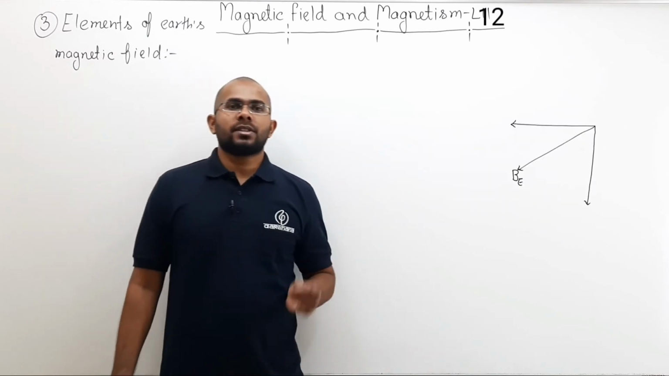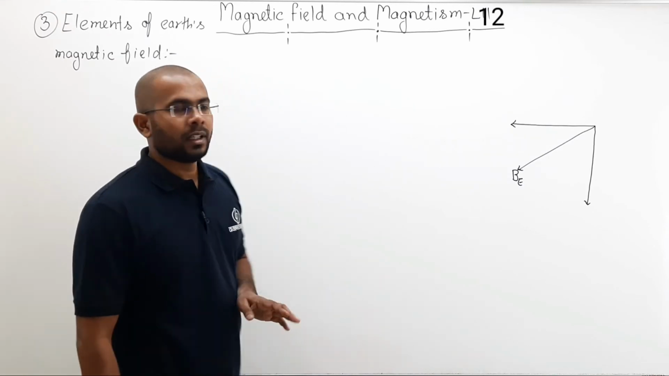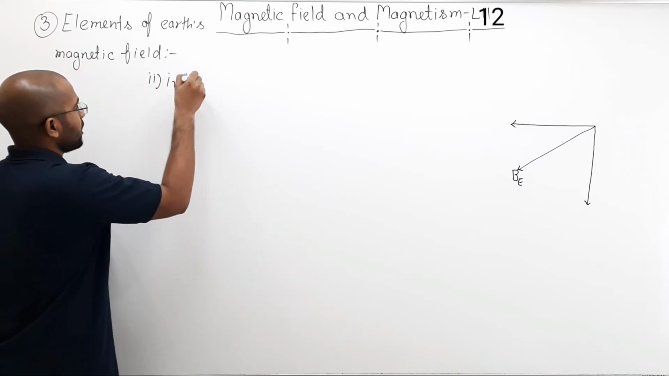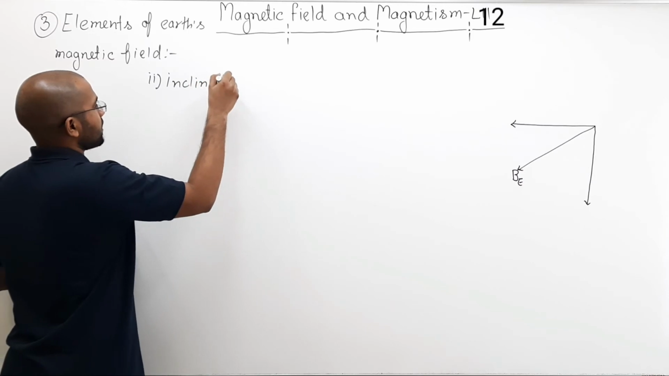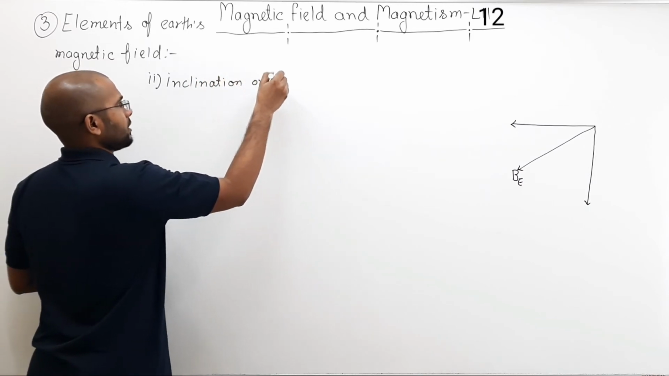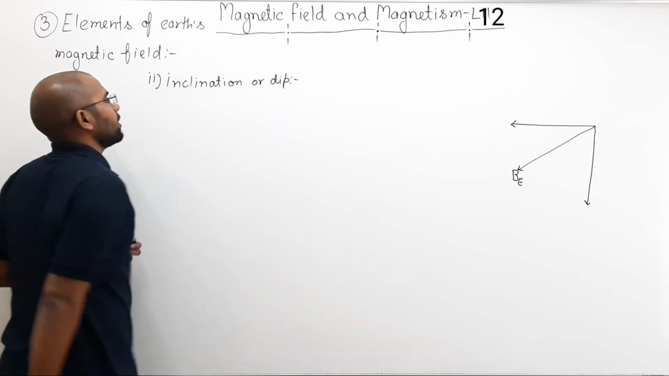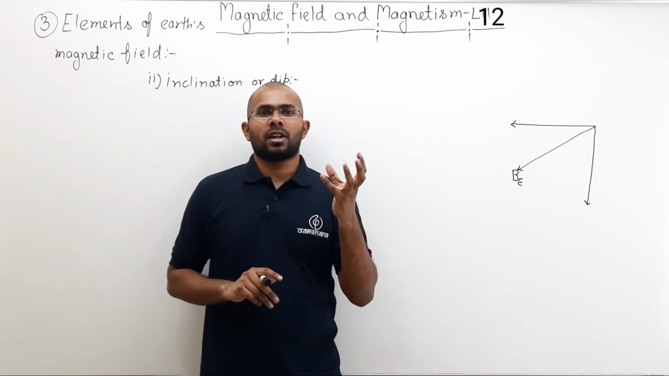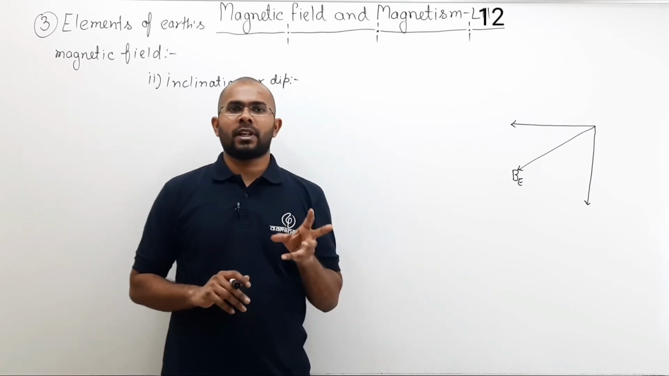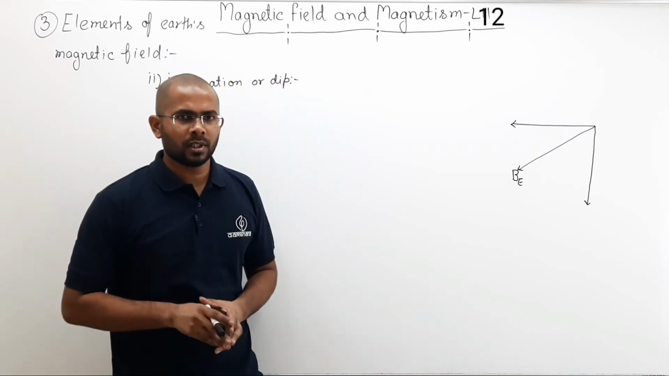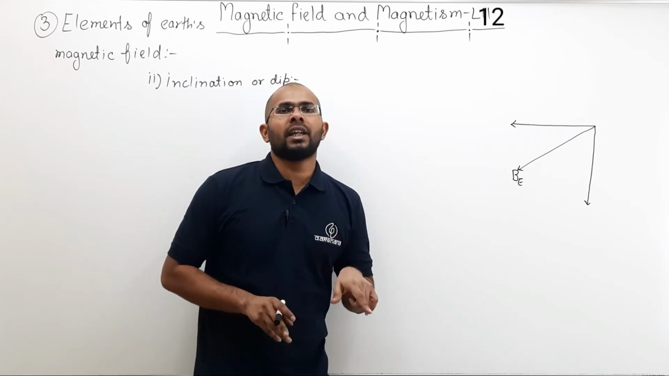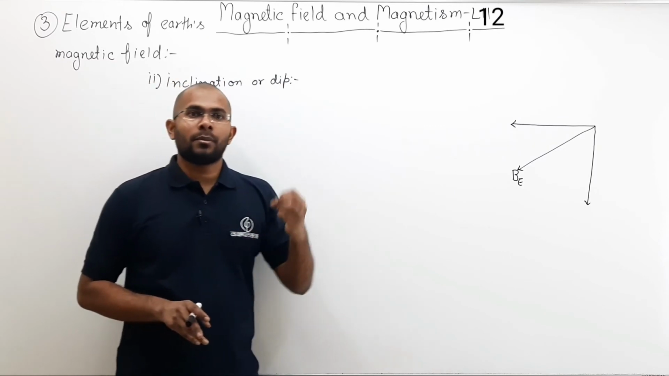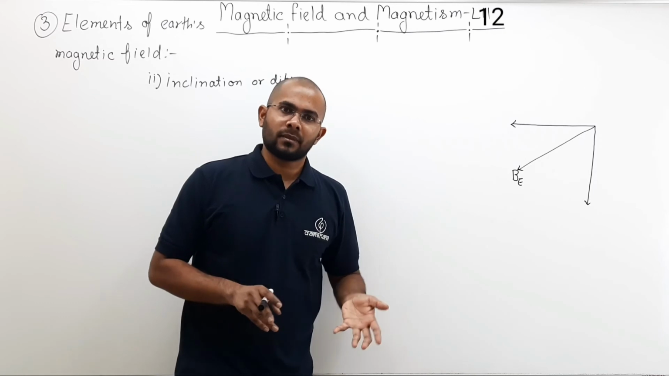Now let us talk about the second element of Earth's magnetic field, that is inclination or dip. Now we will discuss what is inclination. Sometimes it is written inclination, sometimes it is written dip. Both are correct. So what is inclination or dip and why is it? Earth's geographical shape is almost spherical with a little bit of flatness around the poles, but the magnetic field is not spherical. So the shape of the earth is spherical, but the shape of the field is not spherical.